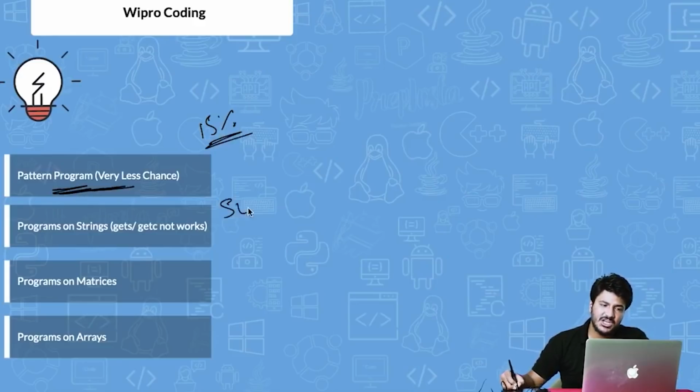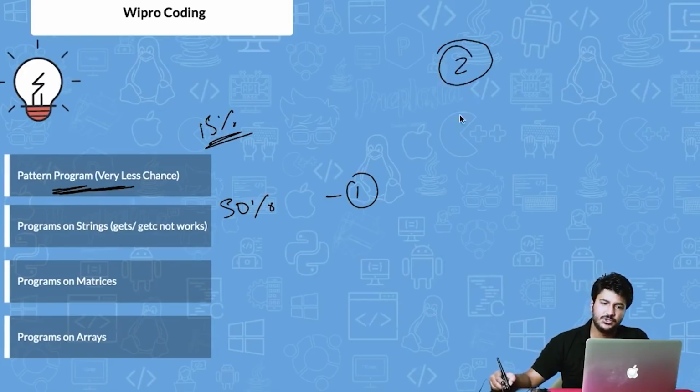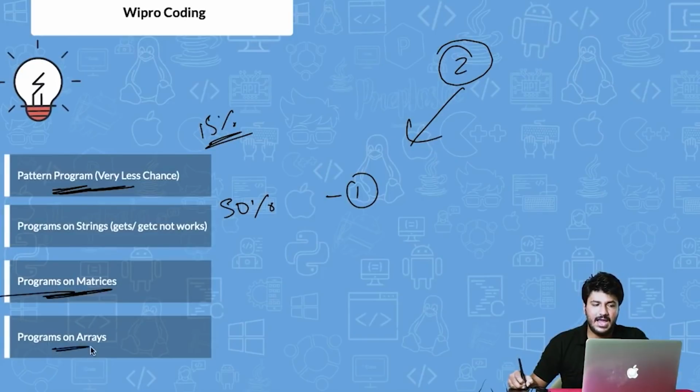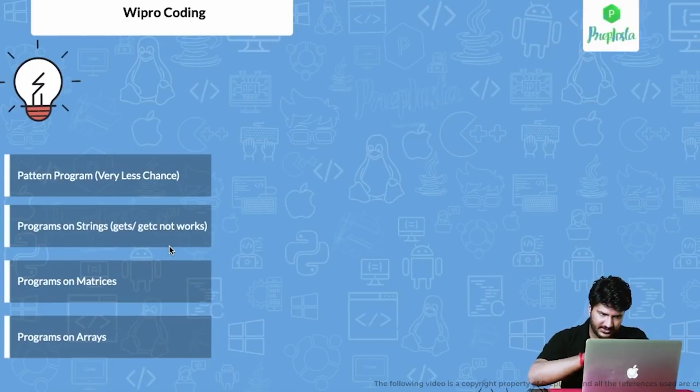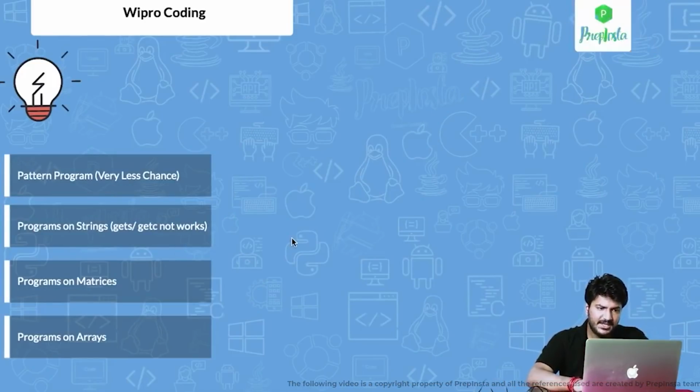There's a 50% chance that you will get one question based upon strings. That is very sure. There would be 2 questions asked to you. One of the questions, I think definitely, is going to be on strings. The other question may come on matrices or arrays. And arrays are similar to strings, so there may be a program that is a mix of both arrays and strings as well. So let's begin.